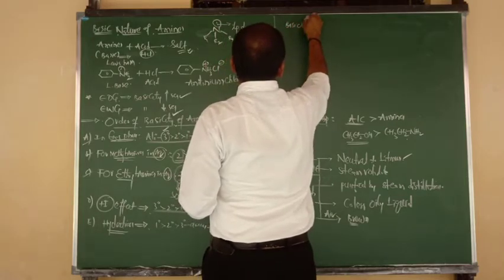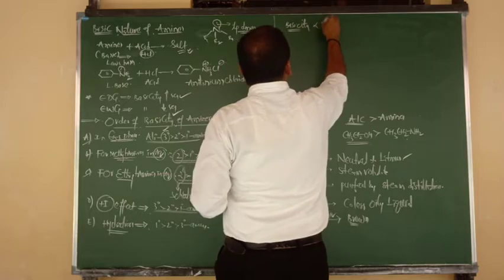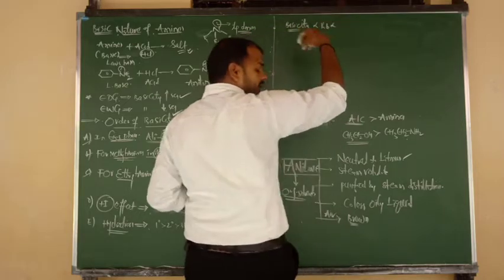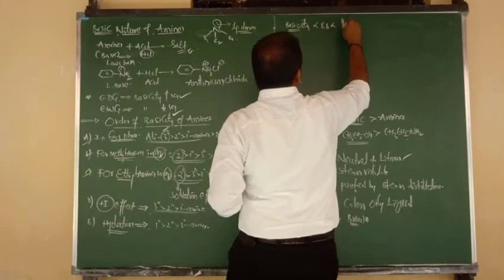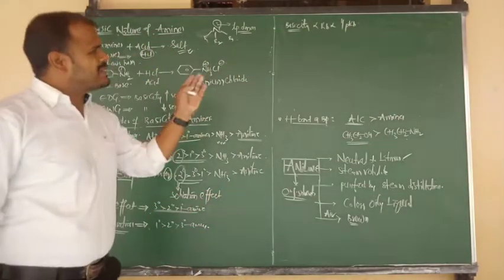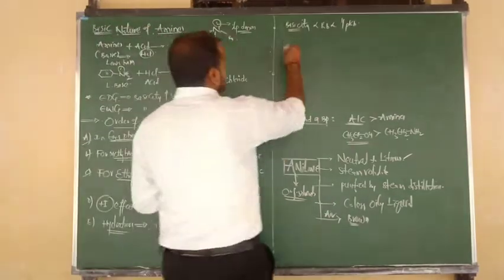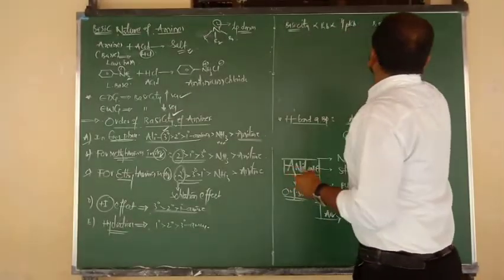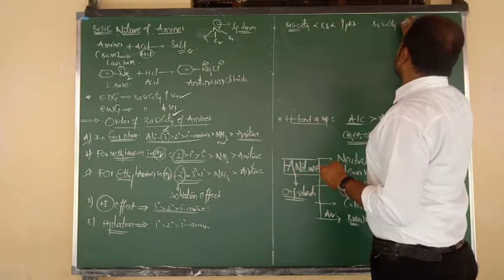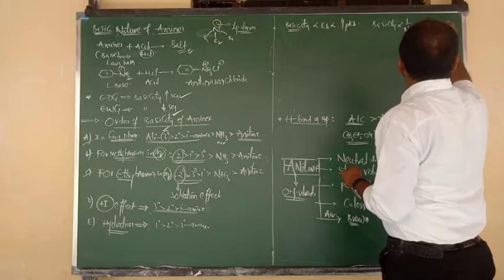Basicity is always directly proportional to Kb, nothing but base dissociation constant. Again, both are inversely proportional to pKb, nothing but power of base dissociation constant. So as basic nature increases, Kb increases, but pKb decreases. Next, try to remember one more point. Basicity or basic nature is inversely proportional to number of resonance structures.